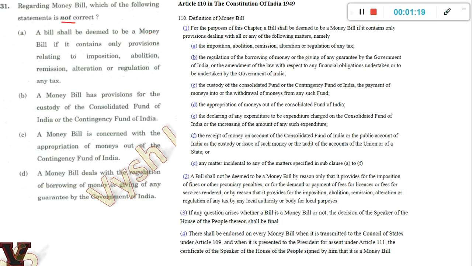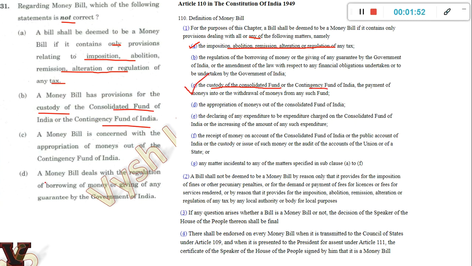A bill shall be deemed to be a money bill if it contains only provisions relating to these things: imposition, abolition, remission, alteration or regulation of any tax. That is exactly the first statement. If this condition is satisfied, then it's a money bill, so that is true. Then, a money bill has provisions for the custody of the Consolidated Fund of India or the Contingency Fund of India. Here it is written custody of Consolidated and Contingency Fund, so that is also true.